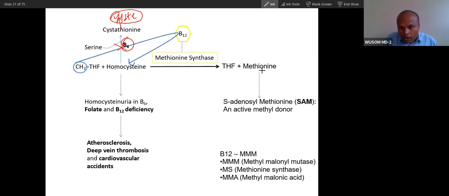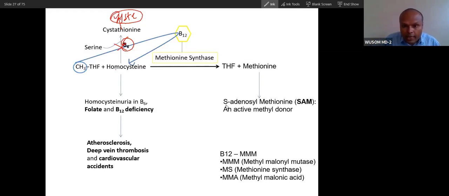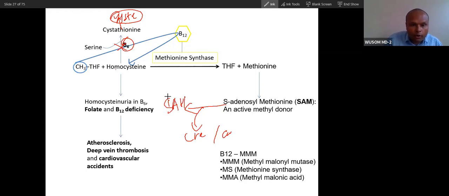Now methionine converts into S-adenosylmethionine, which releases its methyl group for synthesis of creatine and catecholamines, and becomes S-adenosylhomocysteine, from which homocysteine is regenerated. So this is a renewal cycle: recycling happens, S-adenosylmethionine is utilized for synthesis, and then it comes back.